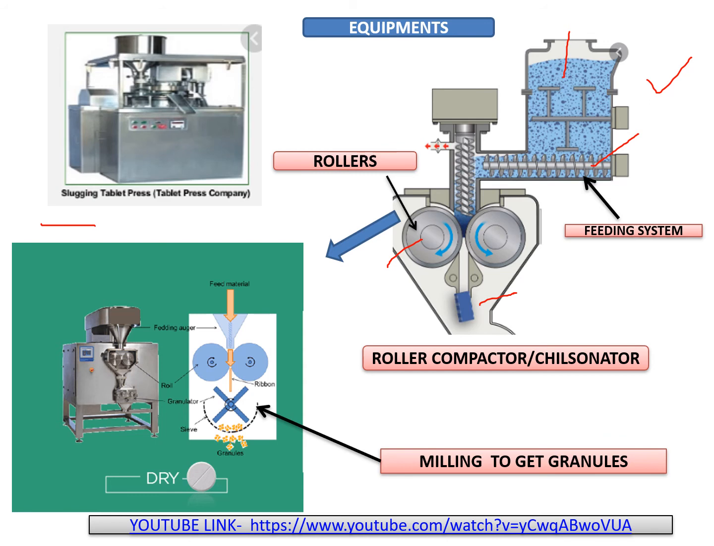And here you can see one more picture. After the ribbon shaped material, these are the mill. For the milling purpose we can use a hammer mill specially, which can be used for breaking the slugs or the ribbon shaped material into granules.